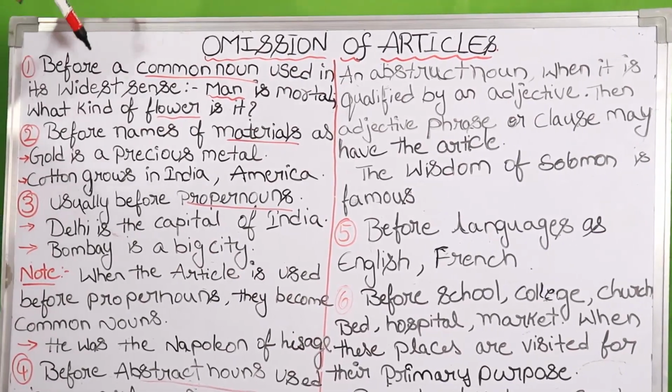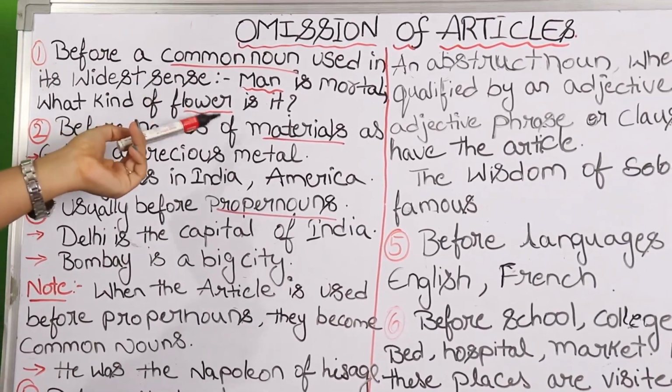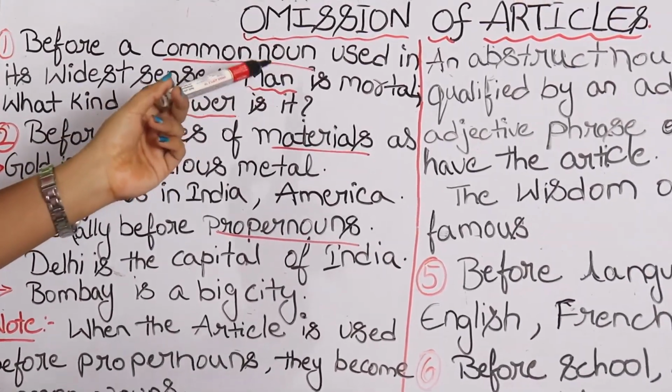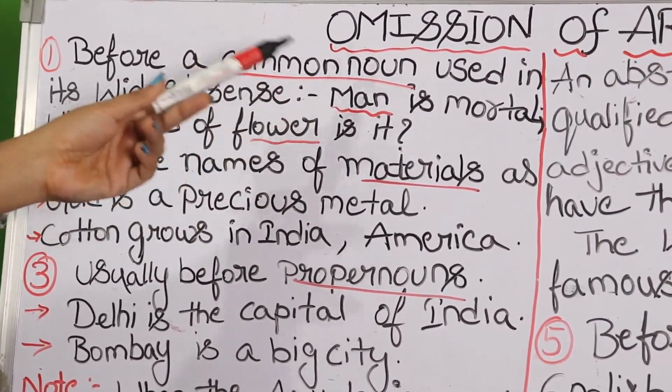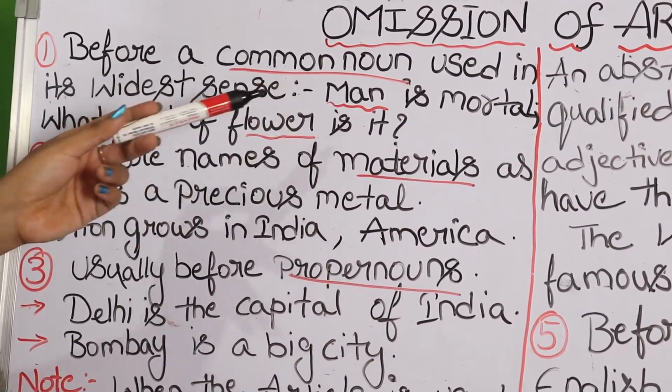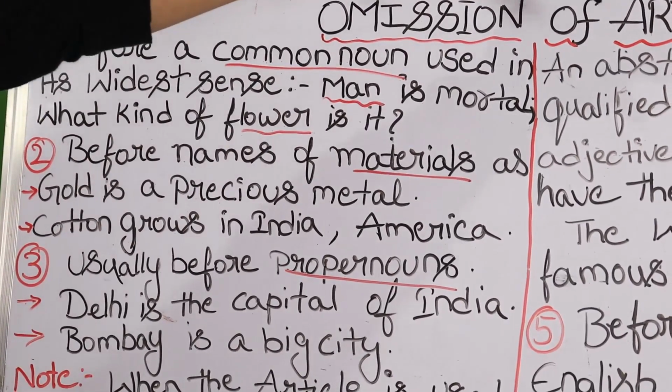Before a common noun used in its widest sense. Here, man is a common noun. Man is mortal. Here it's used in its widest sense. Yes? So when a common noun is used in its widest sense, before that there is omission of article.